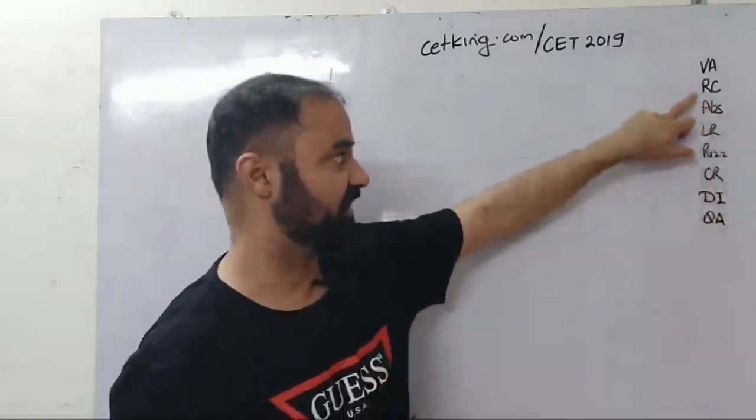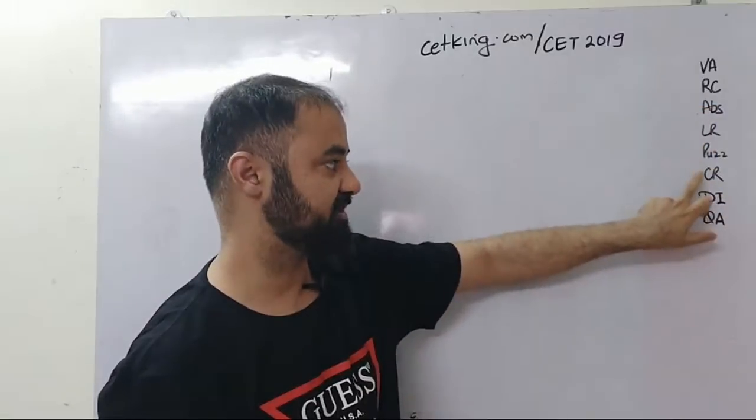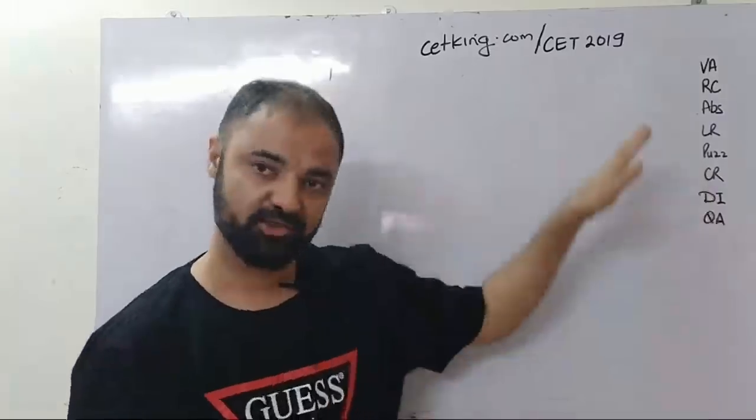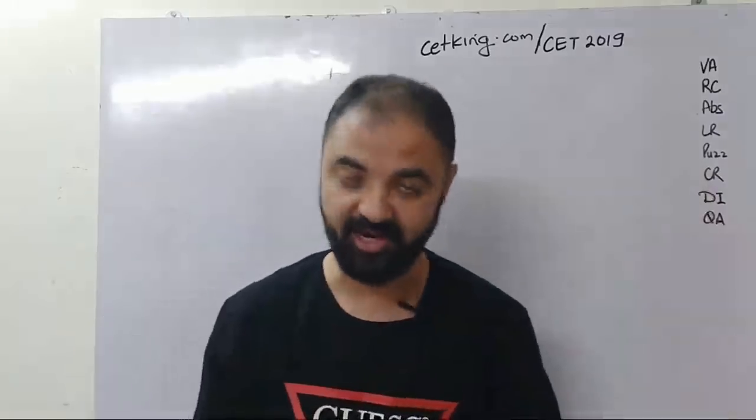So if you've been watching my earlier video, CET has 8 parts: verbal, RC, abstract, logic, puzzles, critical reasoning, DI, quant. So there are 8 sections of the CET paper, and today we're going to discuss all these 8 sections, what can happen, what can get changed.